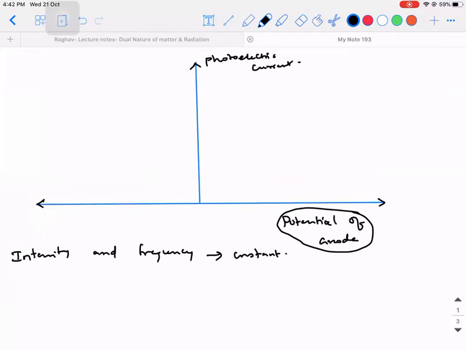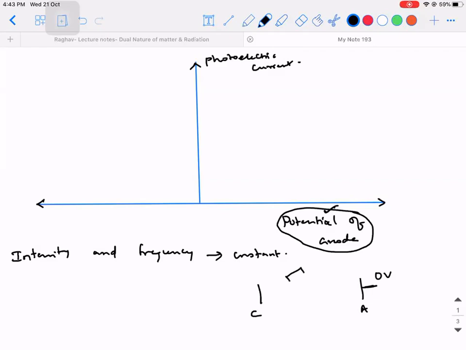See, I have a photosensitive plate C, and the anode is there. Here I'm talking about the potential of anode only. So concentrate. Here I'm saying the anode is given 0 volt, meaning it is not connected to a battery at all.